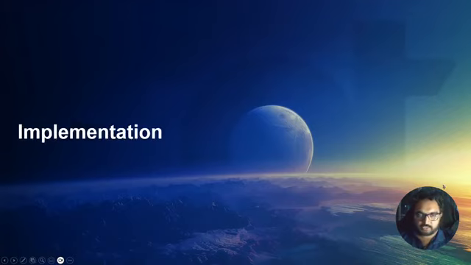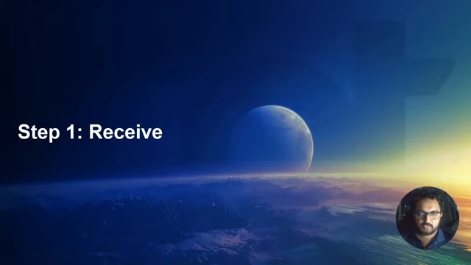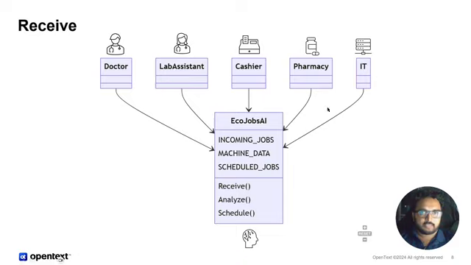Now let's look at the implementation. The implementation consists of 3 steps, and step 1 of it is receive. At the receive step, we actually receive the data from every entity in the system. We have taken as example a medical institution, such as a hospital. We have multiple entities like doctors, lab assistants, cashiers, pharmacy, and their own IT.